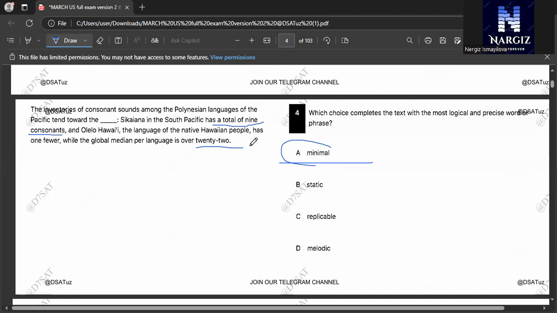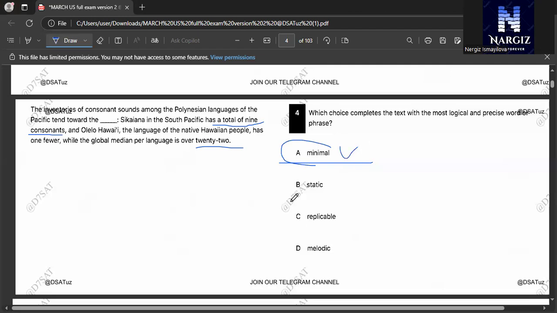As I mentioned before, we are talking about the Polynesian languages' consonants, and we should mention that there are 9 consonants and they are minimal, they are very few when we compare it with other languages' consonants. So minimal is the right answer here.